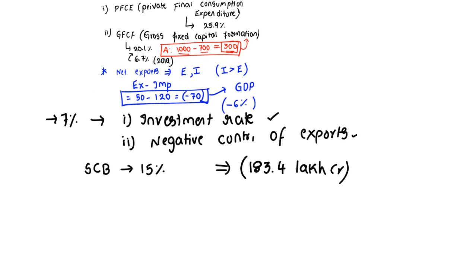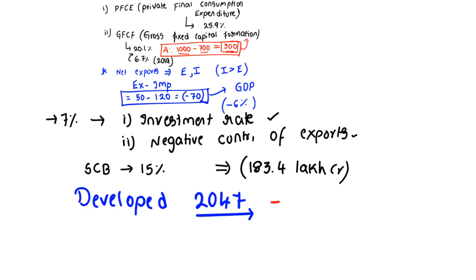That is fine. But see, as India is willing to become a developed nation by the year 2047, when India gets 100 years, India wants to become a developed nation. If this has to be achieved, the nation should grow at somewhere around 8 to 9% per annum without any reduction.